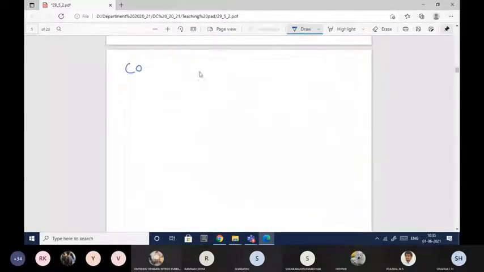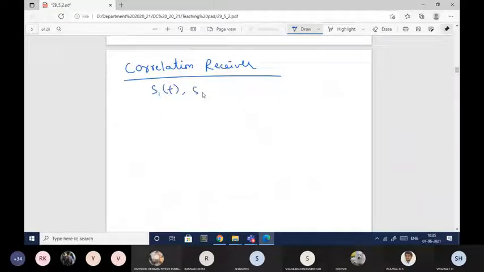Now we'll go to the correlation receiver. This correlation receiver will come into the picture only when all the symbols S1 of t, S2 of t, up to Sm of t are equiprobable.